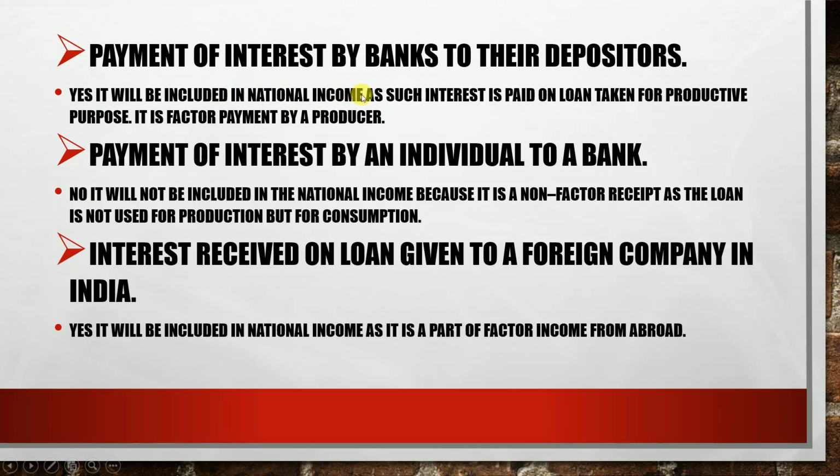If the loan is taken for consumption purpose, its interest is not counted, but if the loan is taken for productive purpose, it will be counted. It is a factor payment. On the topic of interest in the income method, in our previous video we have discussed it a lot.